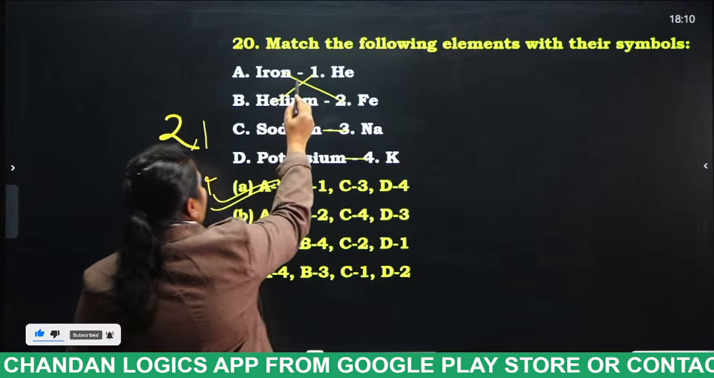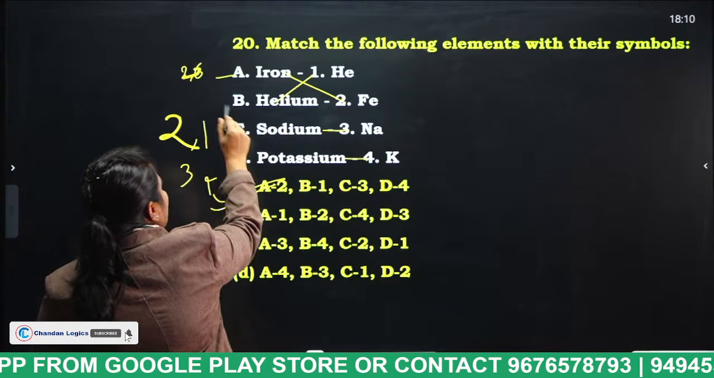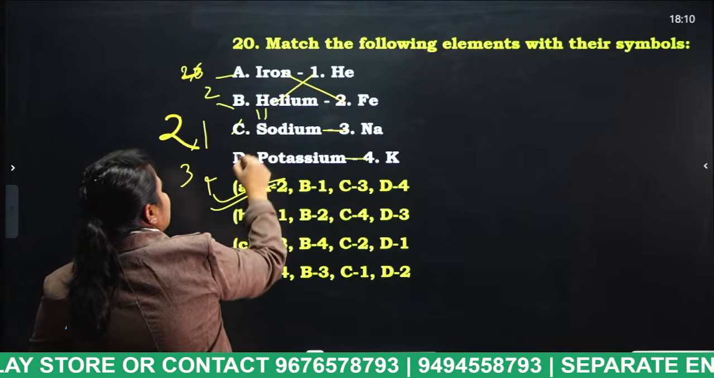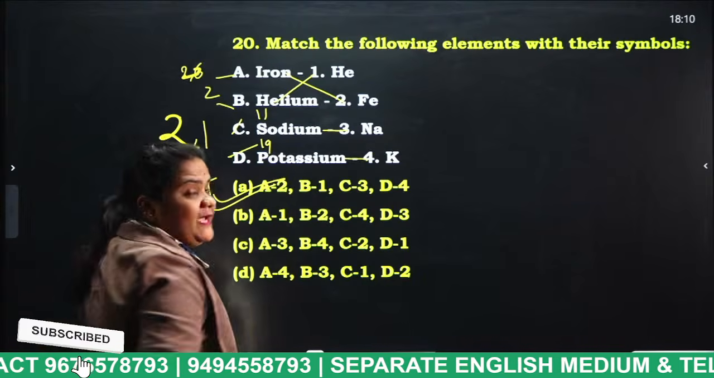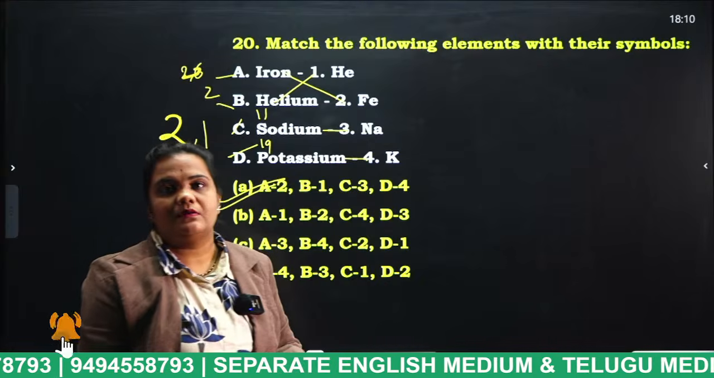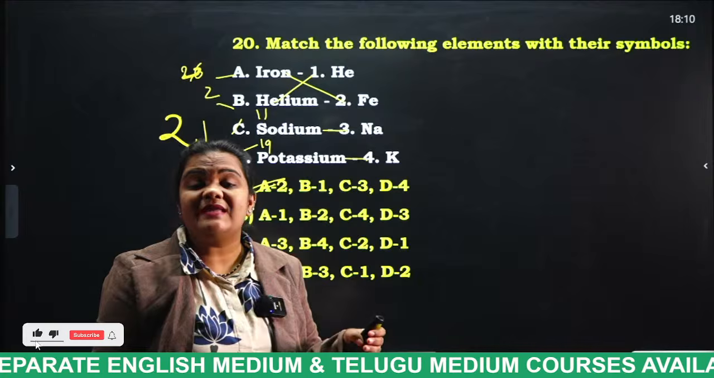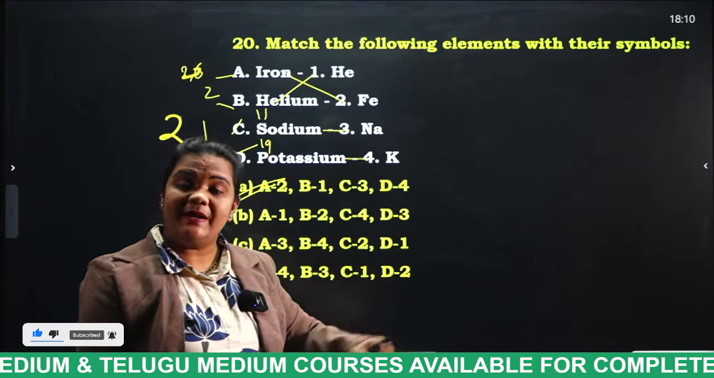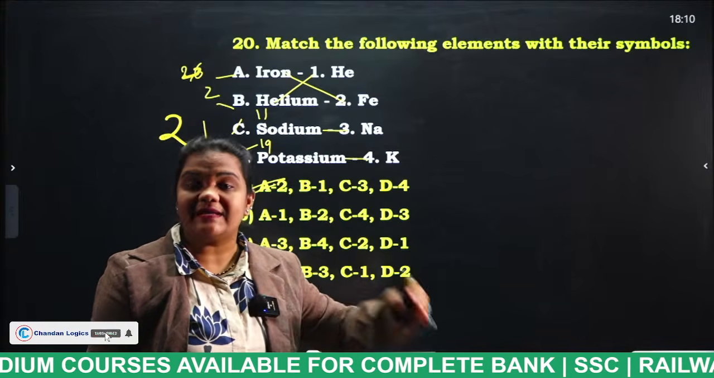So what is the atomic number for iron, students? 26. What is the atomic number for helium? 2. What is the atomic number for sodium? 11. What is the atomic number for potassium? 19. So listen, students, potassium is a highly reactive element. When compared to all other elements, potassium will react easily.